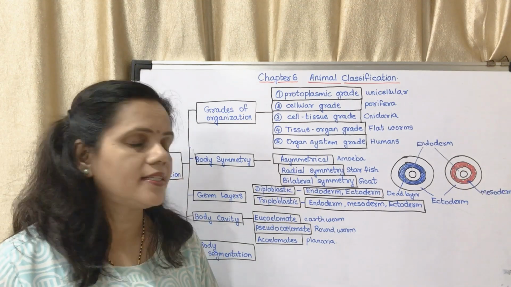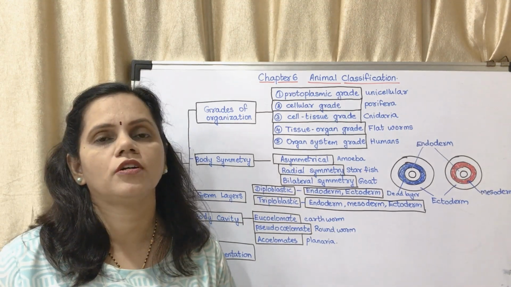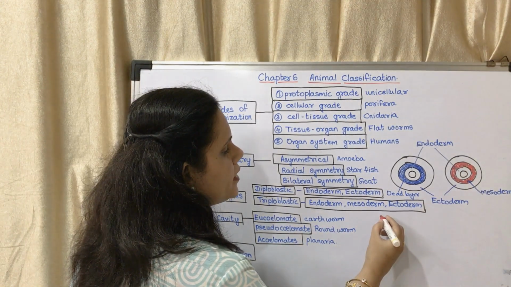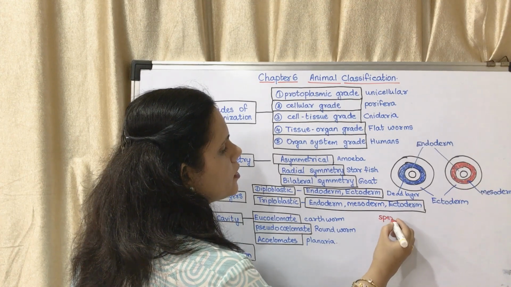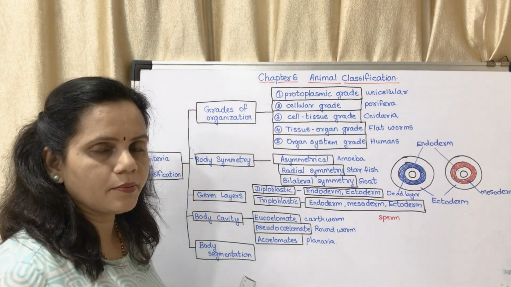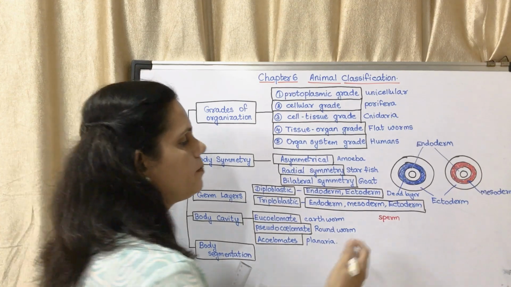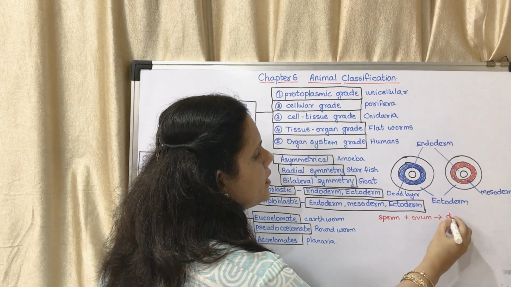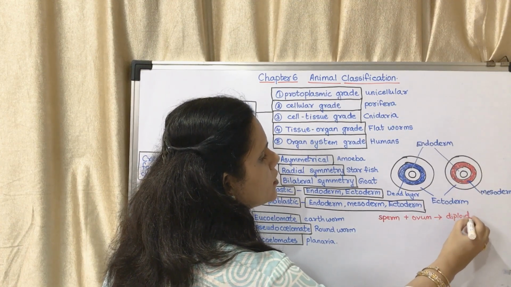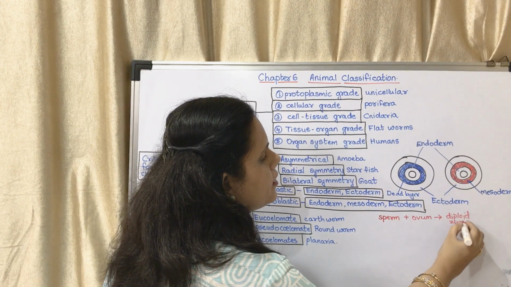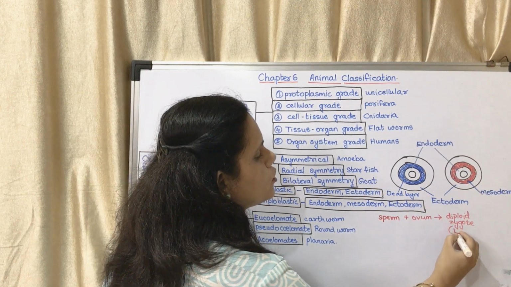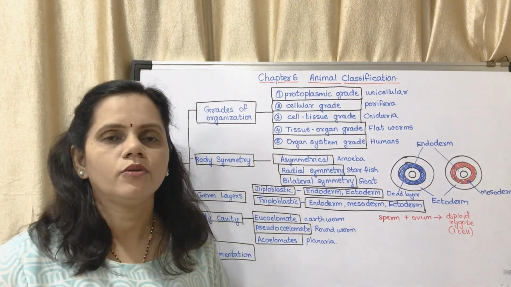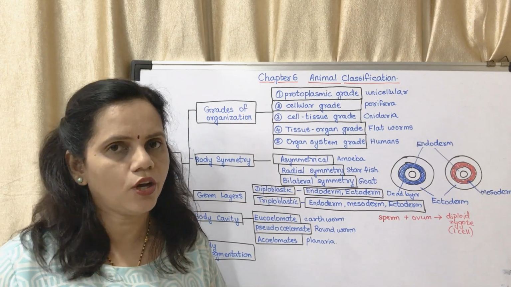First I will revise the formation of a zygote. I am giving you the example of our body. Sperm plus ovum will give you one diploid zygote. Zygote means one cell. It is a single cell, with diploid, that is two sets of chromosomes.